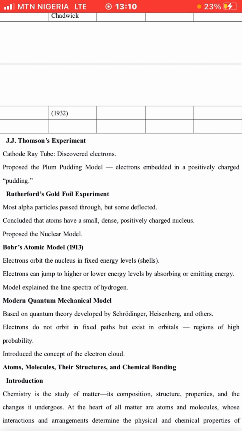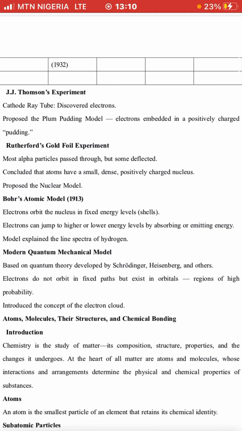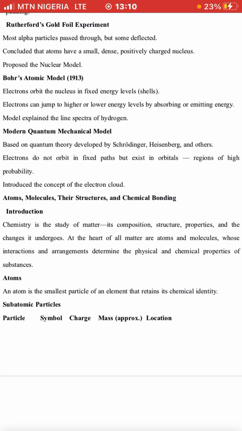We also have the modern atomic theory, the modern quantum mechanical model. And this one was developed by Schrödinger, Heisenberg, and others. Electrons do not orbit in a fixed path but exist in orbitals, regions of high probability. Then let's quickly look at atoms, molecules, and their structures and chemical bonding.